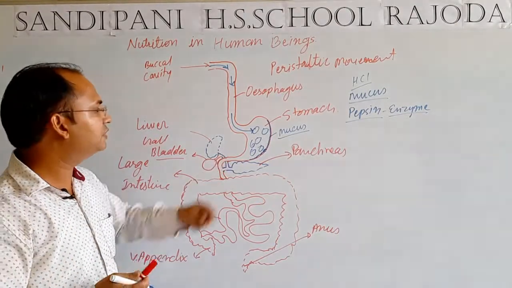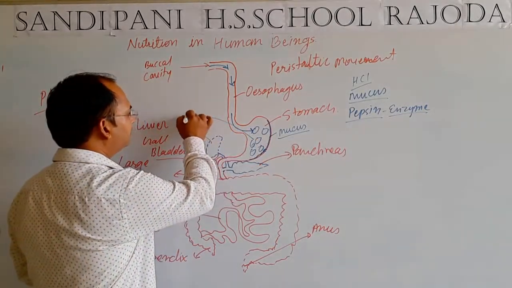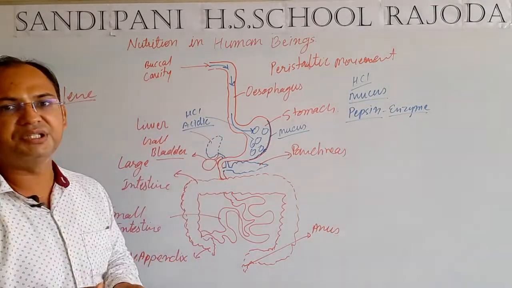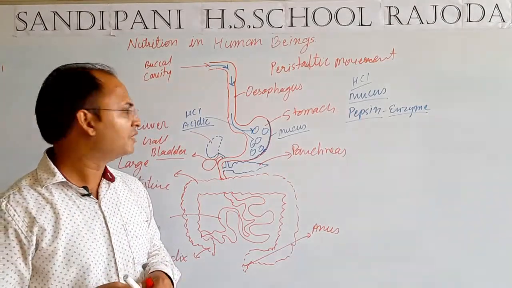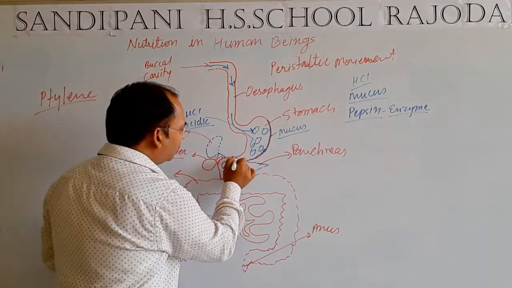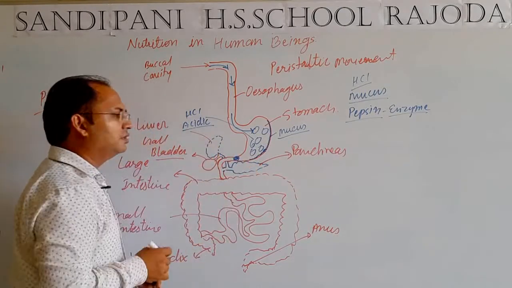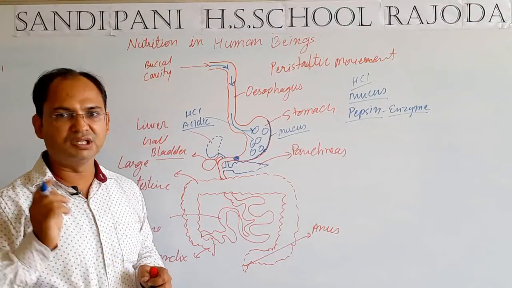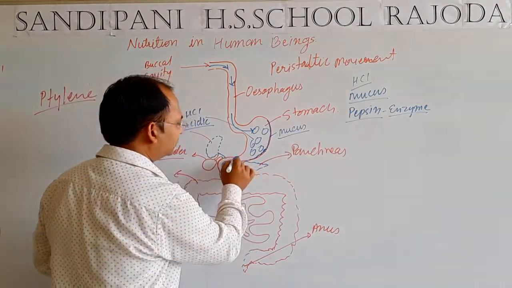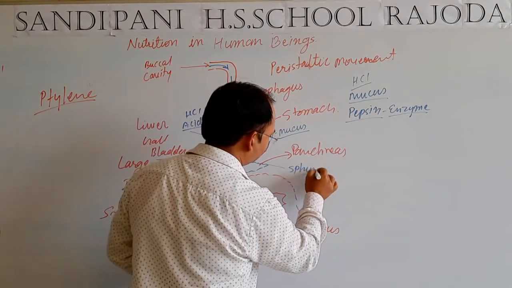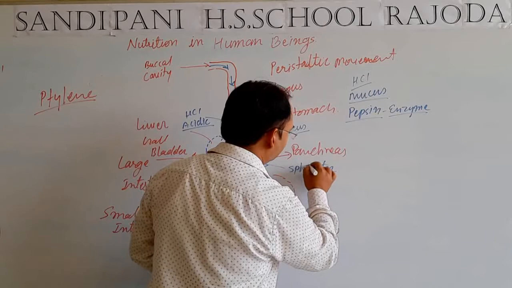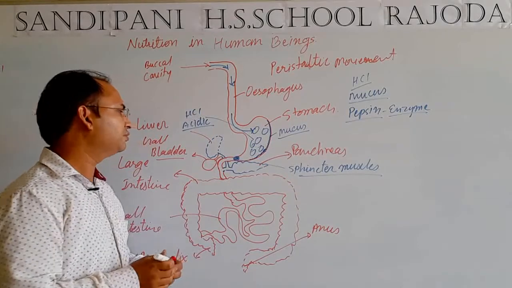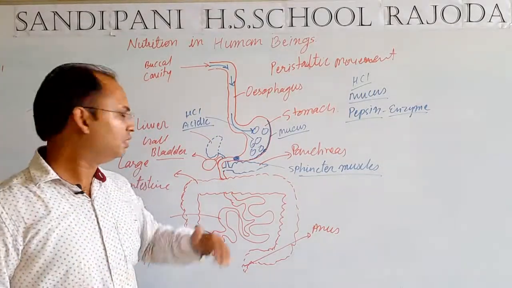Now the medium of the food is acidic here. Due to the HCl, the medium of the food is acidic, and in acidic medium pepsin will act. Now at the lower end of this stomach, a special type of muscles are present, called sphincter muscles. The name of the muscles is sphincter muscles. Sphincter muscles push down the food into the small intestine.